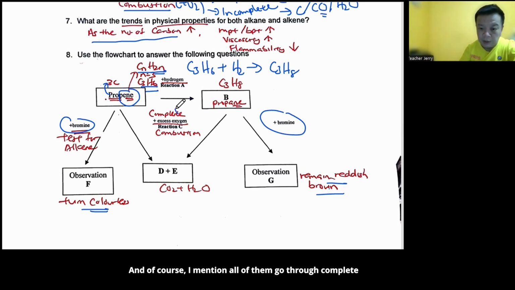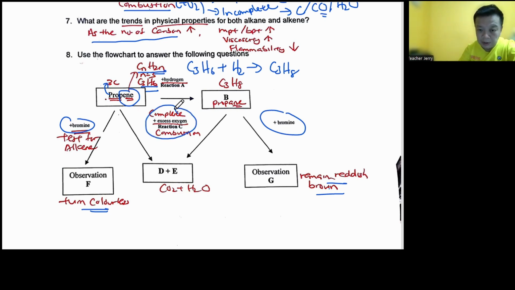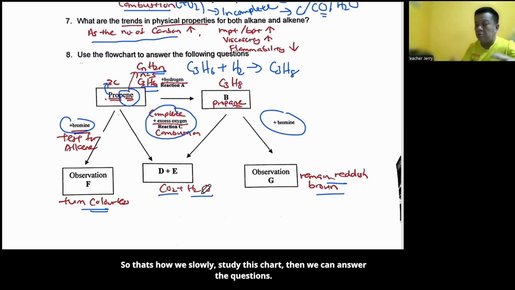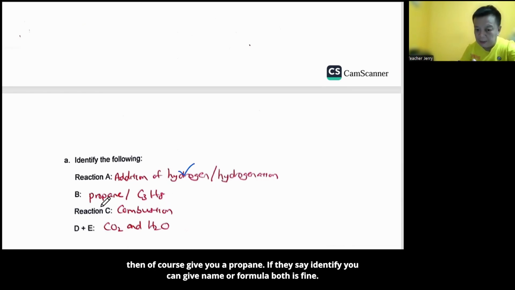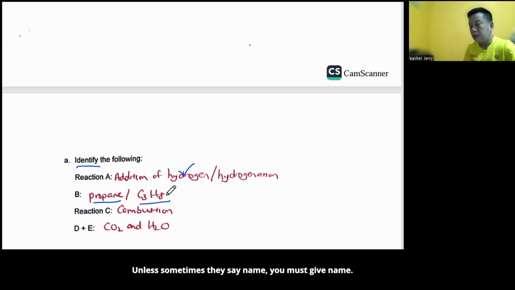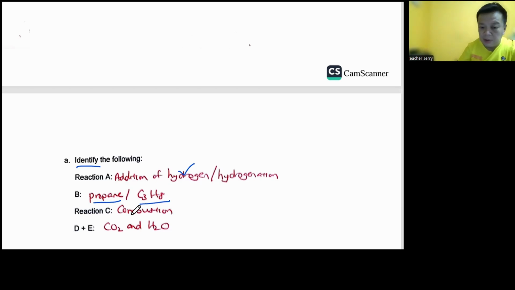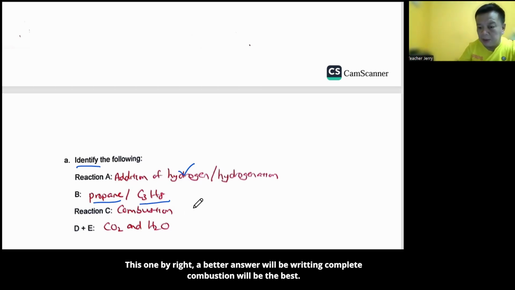And of course, we mentioned all of them go through complete combustion, burning in oxygen. So definitely you get carbon dioxide and steam. So that's how we slowly study this flow chart, and then we can answer the questions. So we mentioned addition of hydrogen, which is also called hydrogenation. Then of course it gives you propane. If they say identify, you can give the name or formula, both are fine, unless sometimes they say name, then you must give the name. If they say formula, then you must give C3H8. For this one, a better answer will be writing complete combustion, that will be the best.